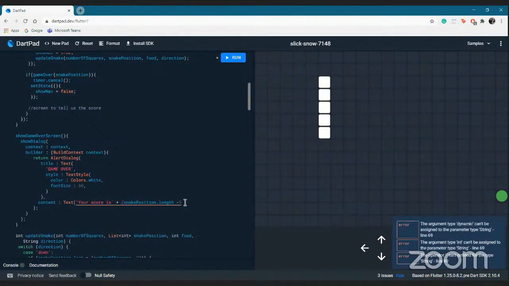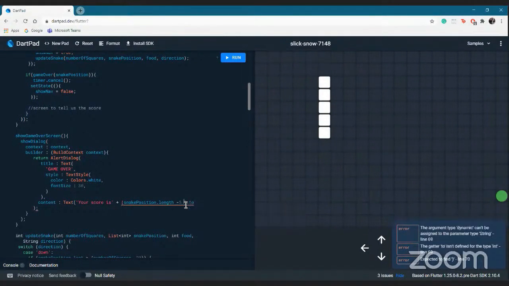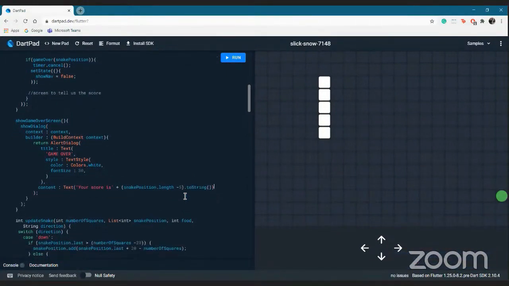So what we put is snake position dot to string. This is an inbuilt function that Dart provides, converting any data type to string, and it helps to display. So similarly, when we put it in, it just converts the integer, because we know that the length will return an integer, and we want to convert it into a string and display it out there.